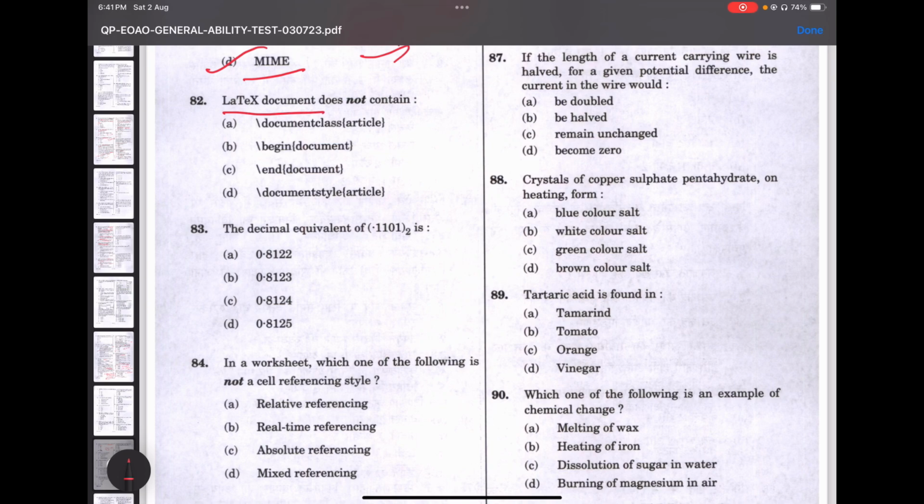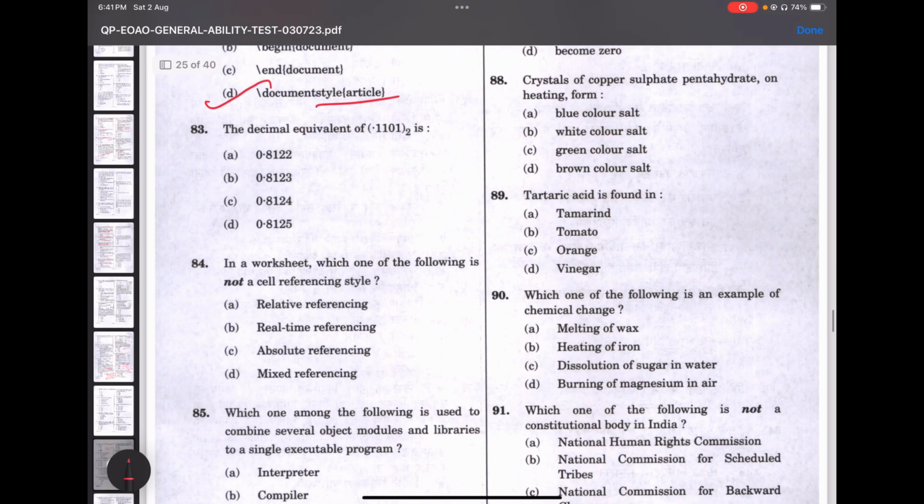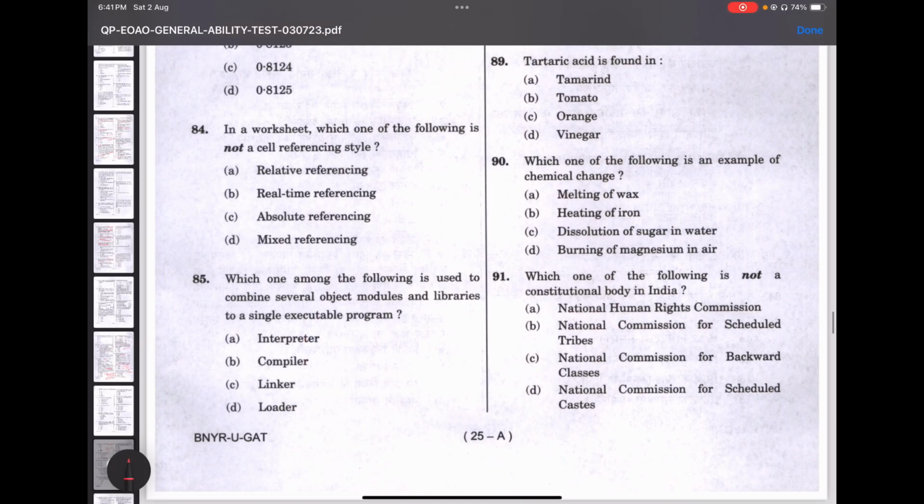So LaTeX document does not contain document style article. Try to read on that. Then you have the next question. In a worksheet, which one of the following is not a self-referencing style? See here the options: relative referencing, real-time referencing, absolute referencing, mixed referencing. It would be either A or B. They're trying to confuse us. So it is option B, real-time referencing.